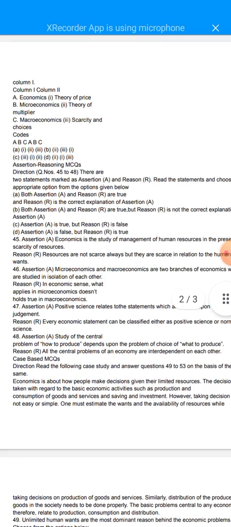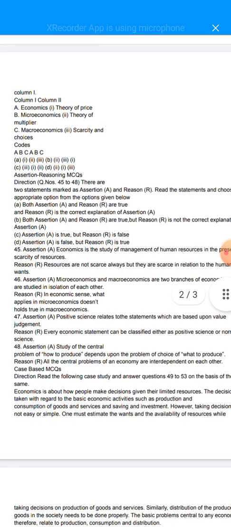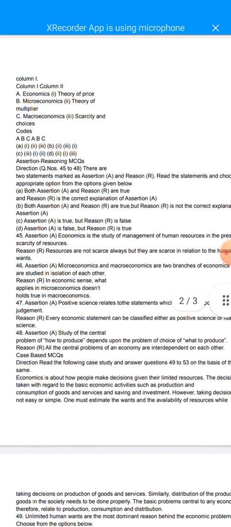And what is the reason here? Every economic statement can be classified either as positive science or normative science. So according to question number 47, option D will be correct. Why? Because assertion A is false and reason R is true. Positive science doesn't relate to statements which are based upon value judgment. Value judgment means it is talking about normative science, not positive science. Why? Because these value judgments are based upon the opinions of the people, and in positive science we study only verified facts.